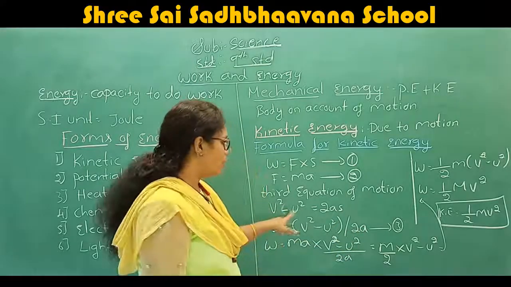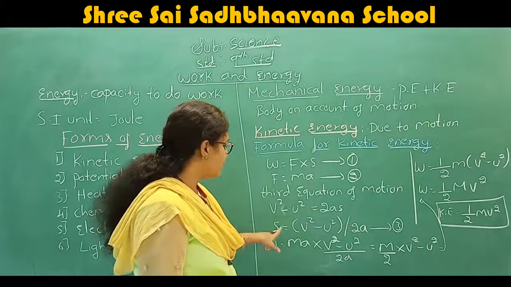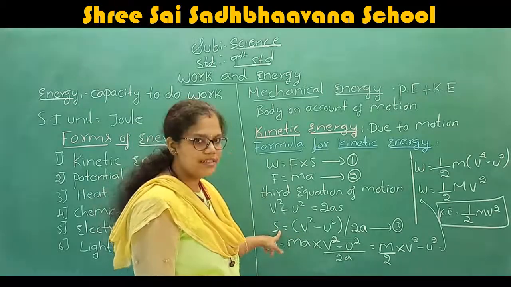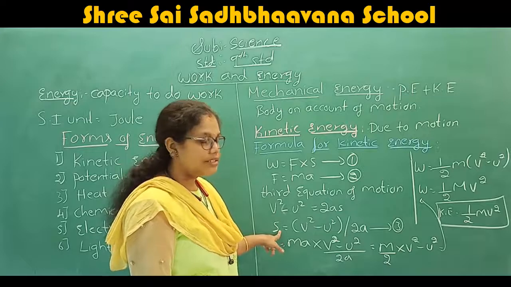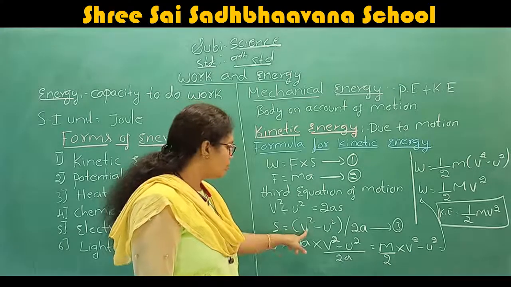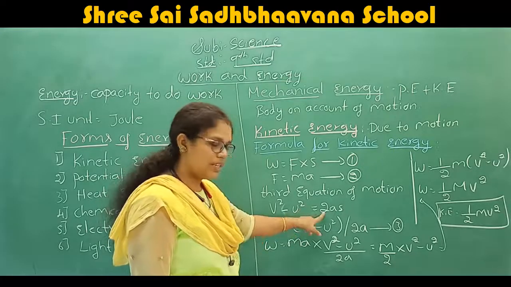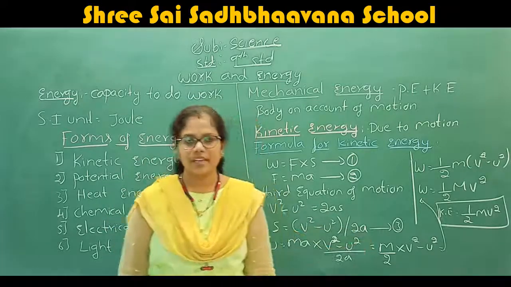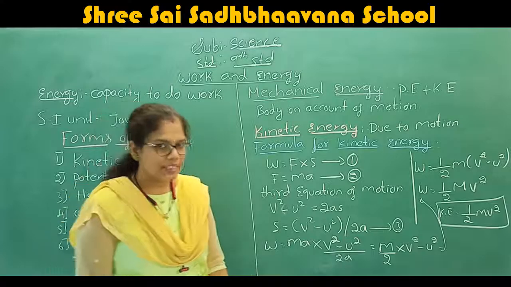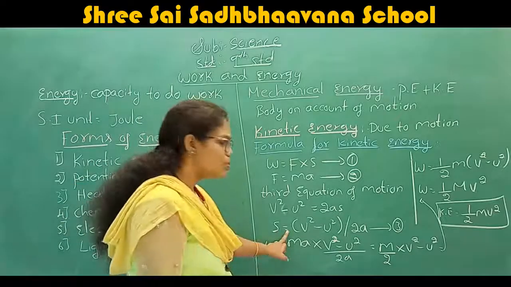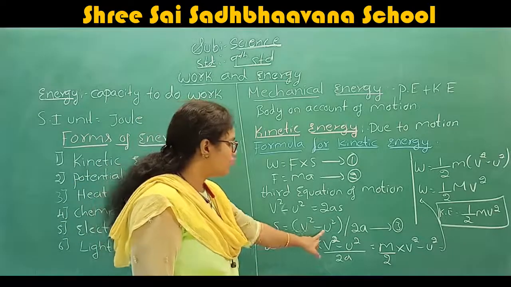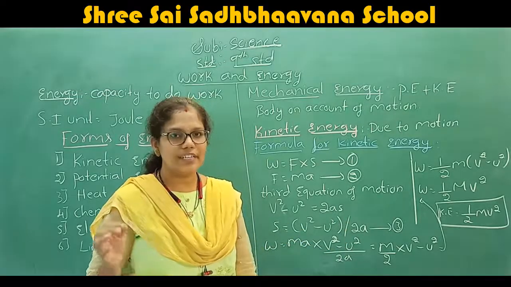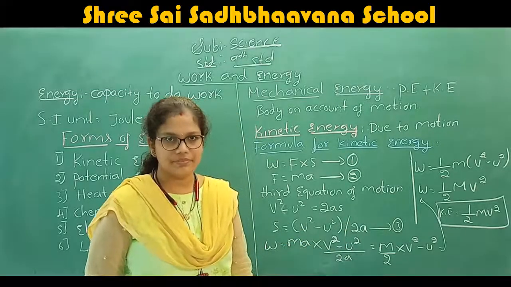Okay, after that we are just taking this side. That means we are going to take the displacement for the LHS. Then S is equal to (v square minus u square) by 2a. What you get is S equals v square minus u square by 2a. This we call equation number 3.